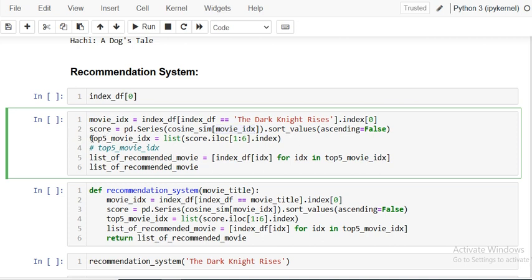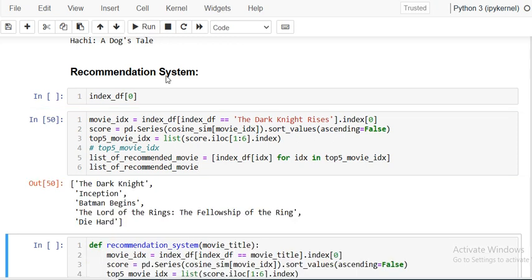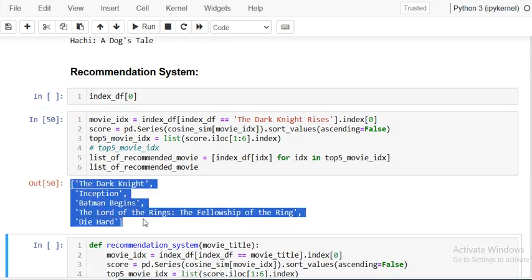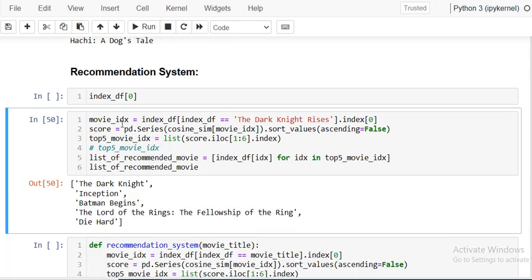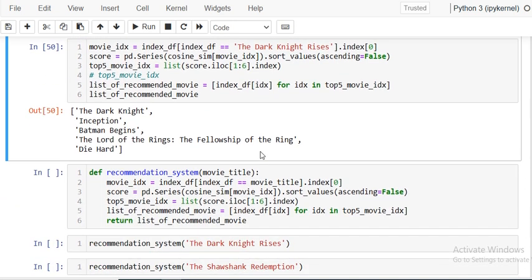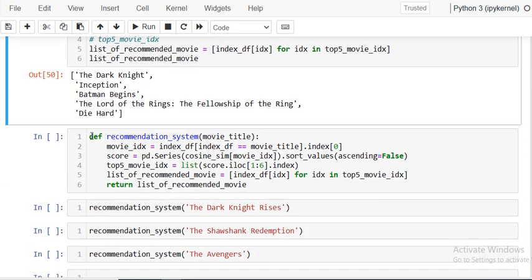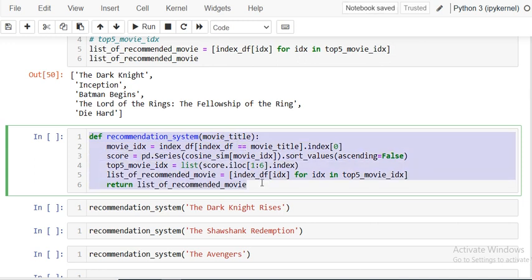Out of that, we are creating the list of top five scores and their indices, and these indices we are iterating into that data frame and finding the top five movies, and it will finally give you the list of these five movies, right? So this logic we have used, but the same we have to convert into a function because it should be reusable.